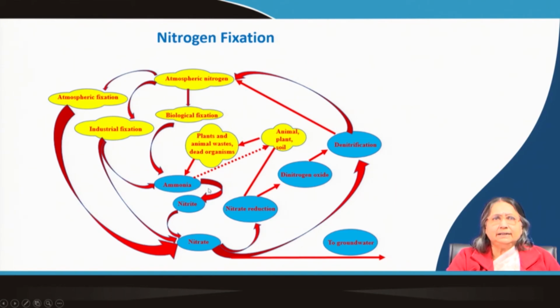And then you can see that it comes out as ammonia, and from ammonia it can be oxidized to nitrite, or further oxidized to nitrate.